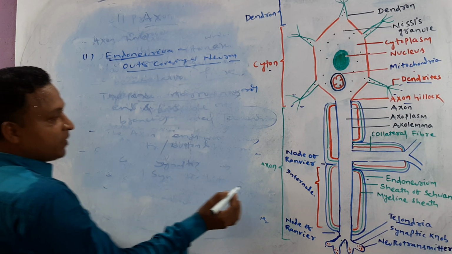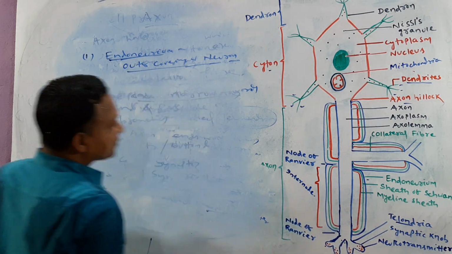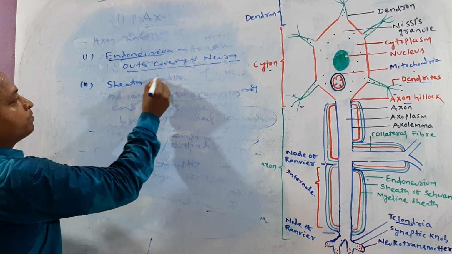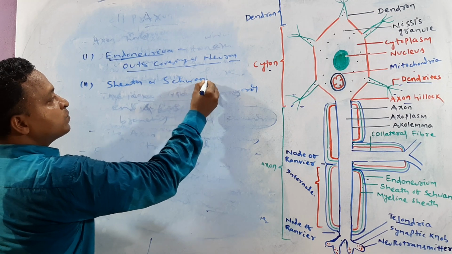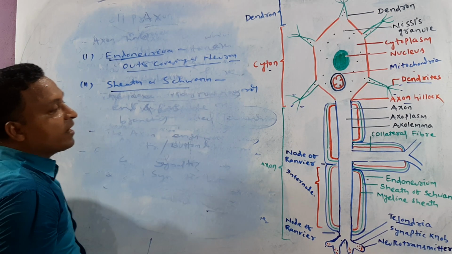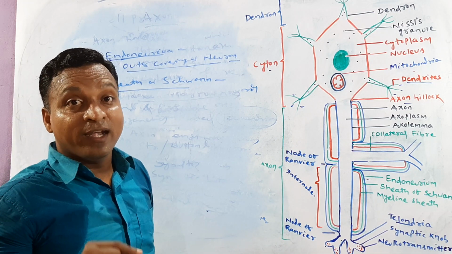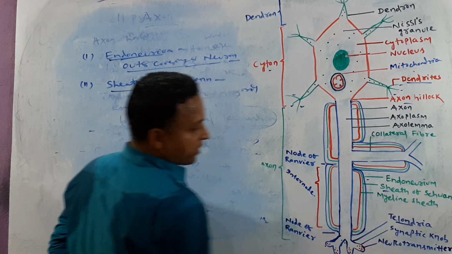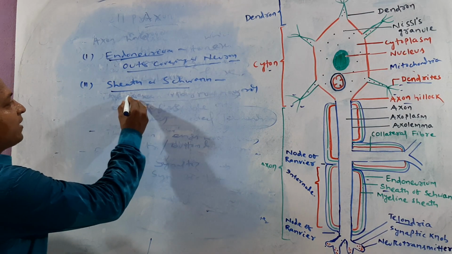Just below that, there is the second one, the Schwann sheath. It is a connective tissue sheath covering. It is the middle covering.